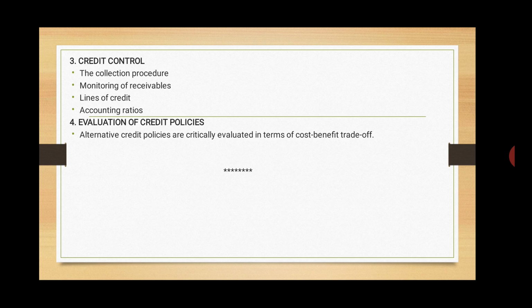First is the collection procedure. Collection procedure means that once a firm has decided to extend credit to customers on the defined credit policies, it needs to develop a policy for dealing with delinquent or slow paying customers.